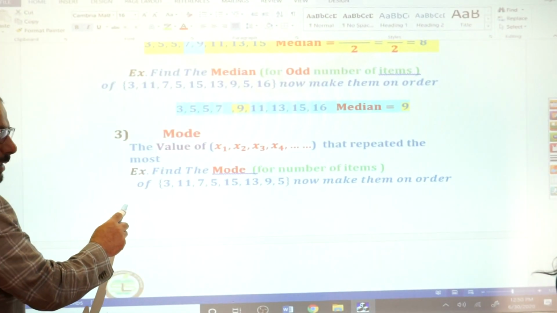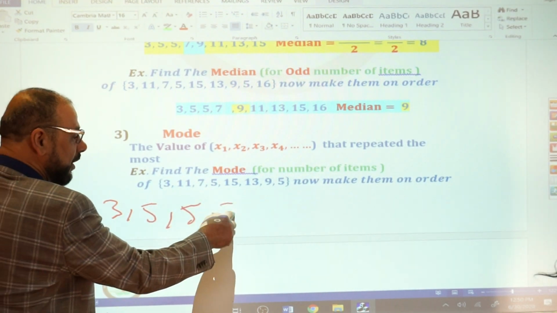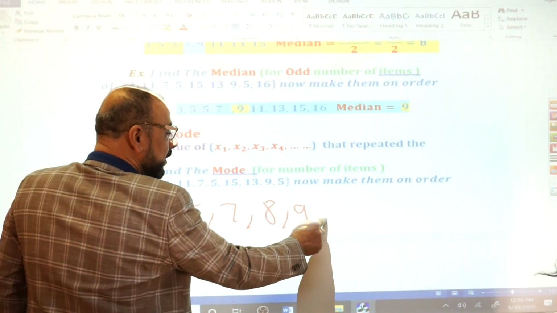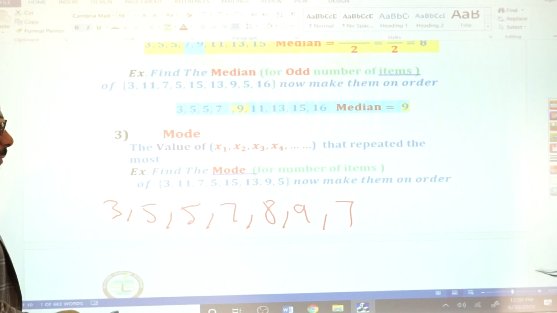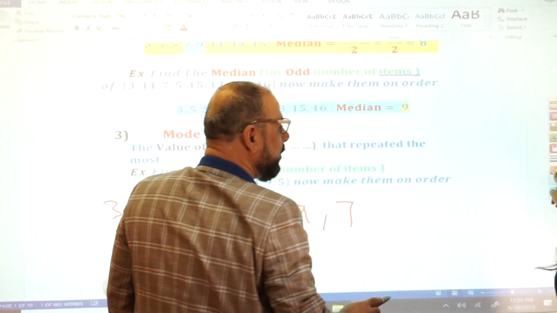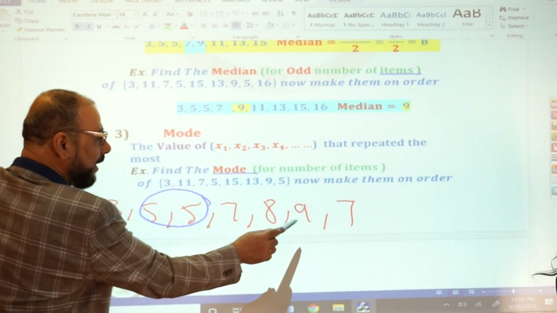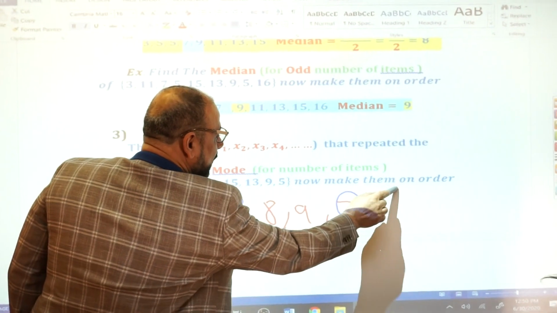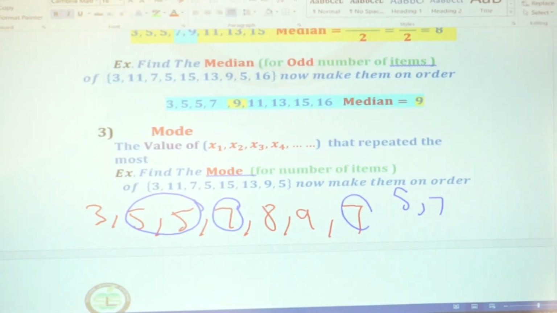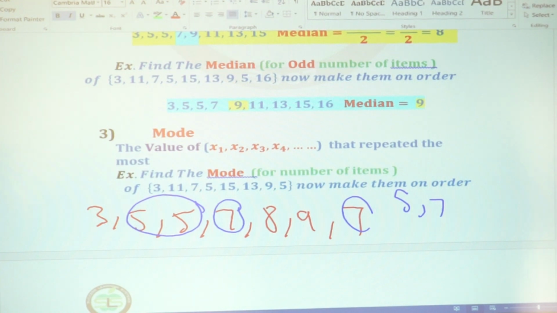Sometimes we have this. Look here: 3, 5, 5, 7, 8, 9, 7. I don't have to arrange it. How many modes do I have? 2. What are my 2 modes? 5 and 7. Then for mode, I can have more than one mode, but for median, I'm going to have only one median.